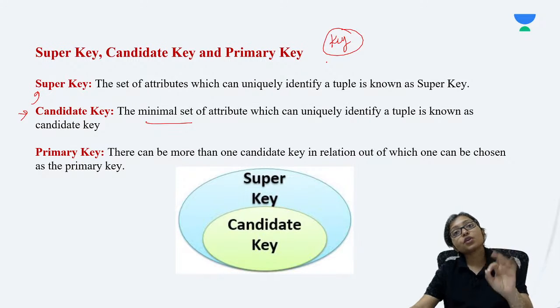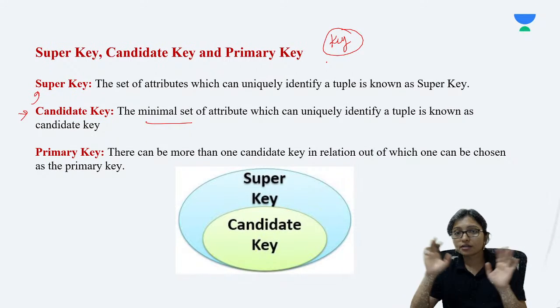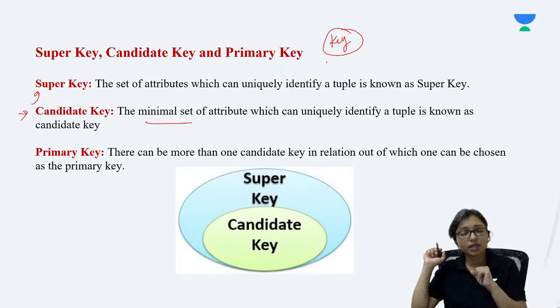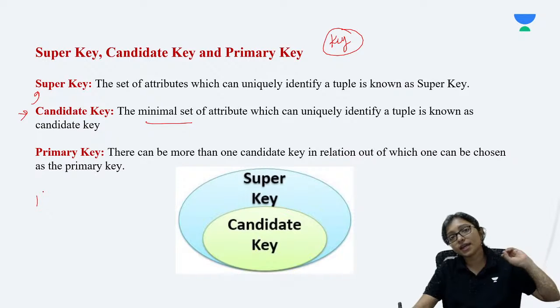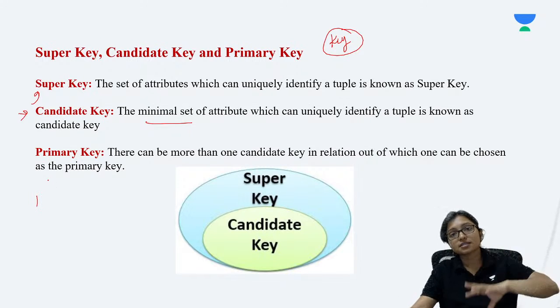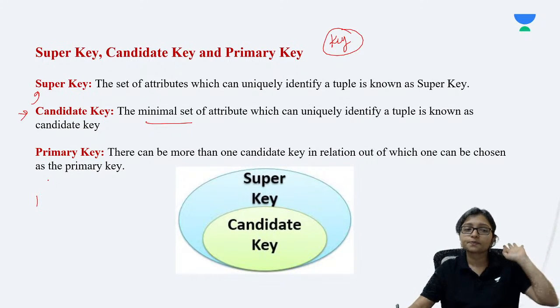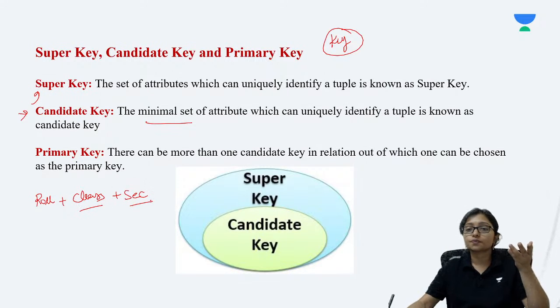But when I take the roll number of a student throughout the school, in each and every class there is the same roll number. If I take roll number 1 only, it cannot identify any specific student, because roll number 1 can be in class 1, class 2, class 3, everywhere. So I have to take the roll number plus the class, and if required plus the section also.